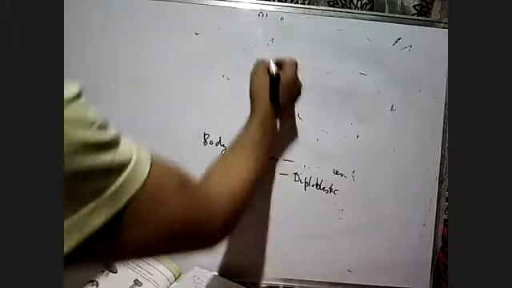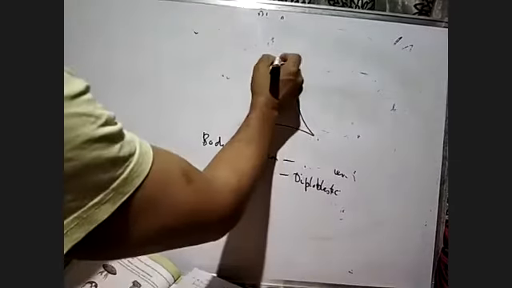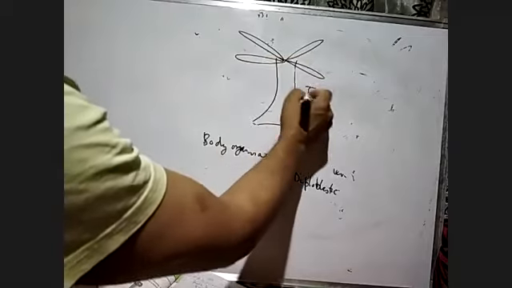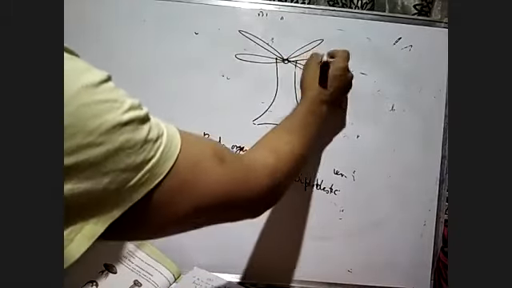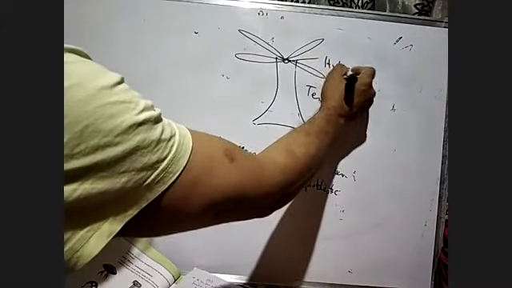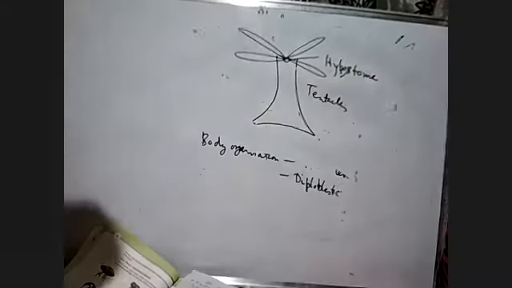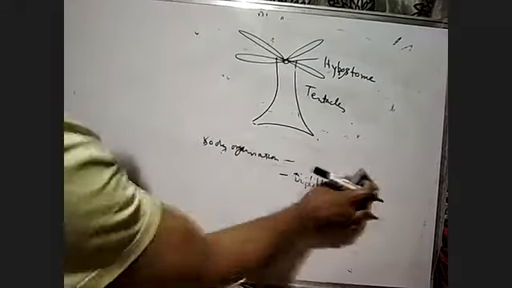If you go to the Hydra here, suppose this is the Hydra, these are the tentacles, and here the mouth is called the hypostome. Mouth is called the hypostome, and digestion is both extracellular and intracellular.